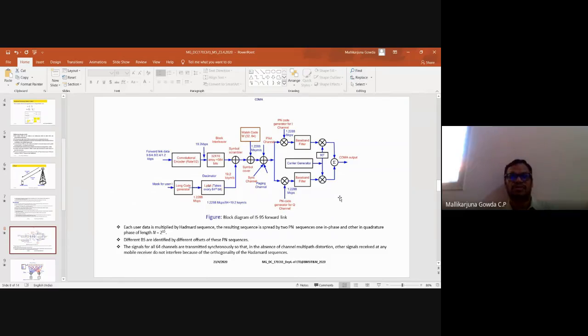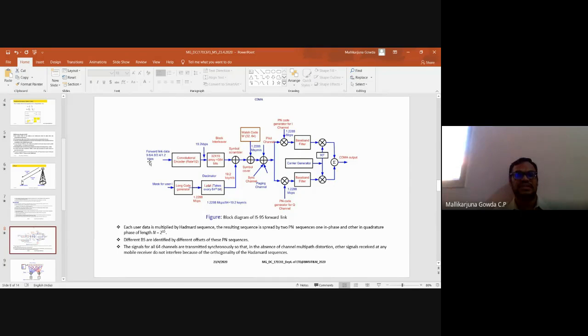As an overview, the voice is converted by a speech coder with a variable data rate that depends on the speech activity. The speech is fragmented into 20 millisecond durations. We use CELP, code excited linear prediction, as the type of speech coder, which generates rates of 9600, 4800, 2400 and 1200 bits per second.